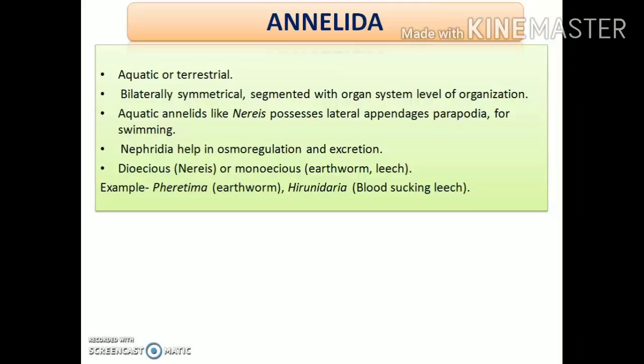Next, they are bilaterally symmetrical. Once again, they can be divided into two equal halves along a single plane only. Their body is segmented, with similar segments present in the body, and they have an organ system level of organization.